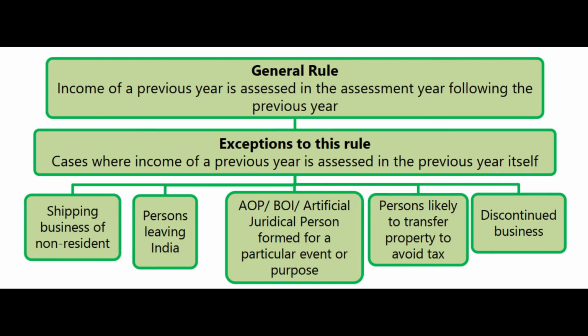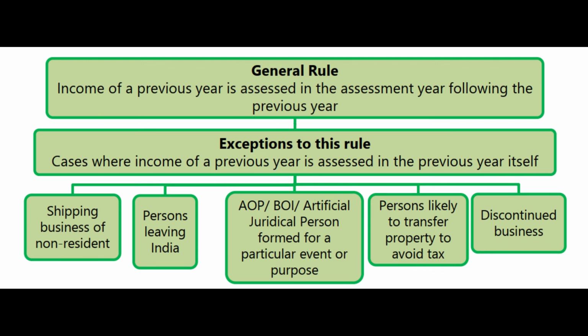Same way, if the assessing officer is of the opinion that some assessee is likely to transfer the property in order to avoid the tax, even in that case, the assessing officer might ask the assessee to get the assessment done immediately. Immediately means in the previous year itself. It means the year in which the income is earned and the year in which the income is assessed will both be the same. Both will be previous year only.